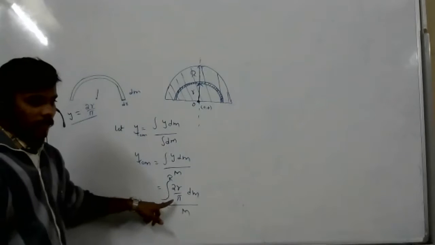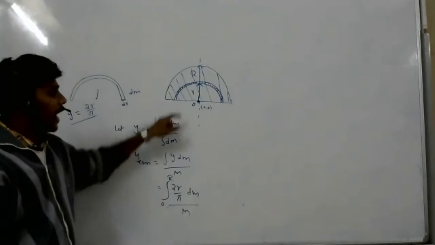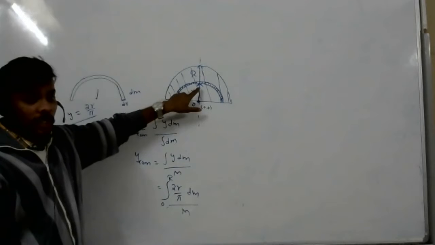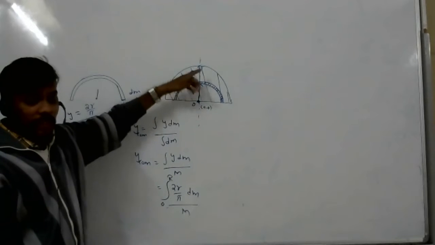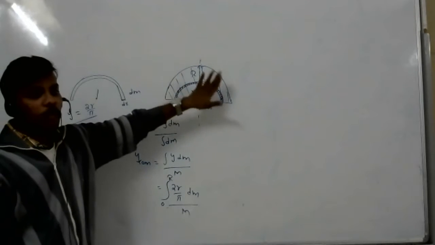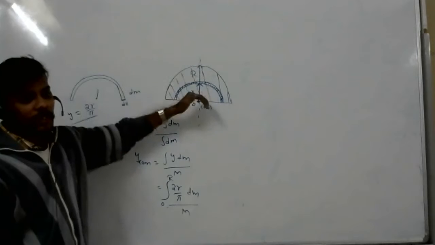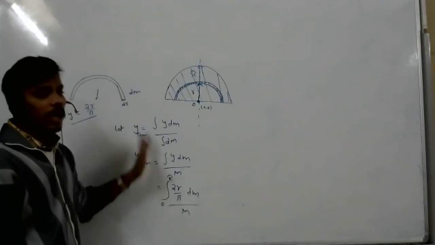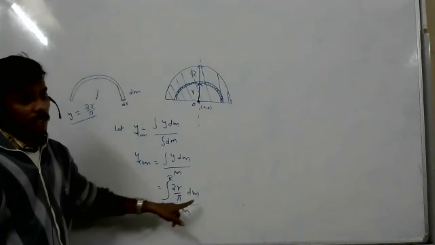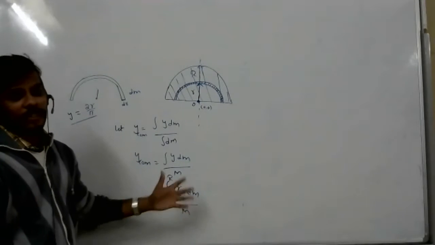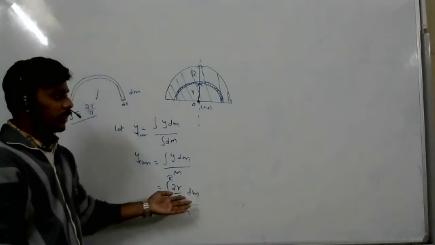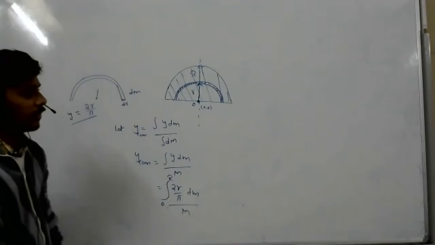From 0 to capital R, you will get so many rings. Here you will get the center of mass for one wire, one more center of mass you will get here somewhere. So this total body has so many semicircular wires, from 0 to r it exists. So again, we can't integrate this. Why? Because r, then what is this? dm. So we can't integrate.